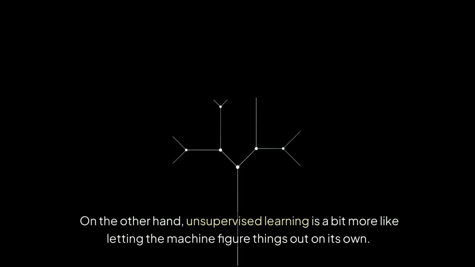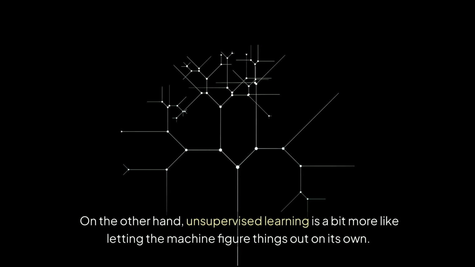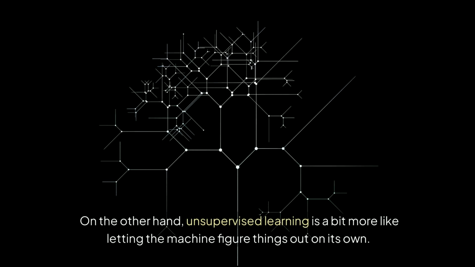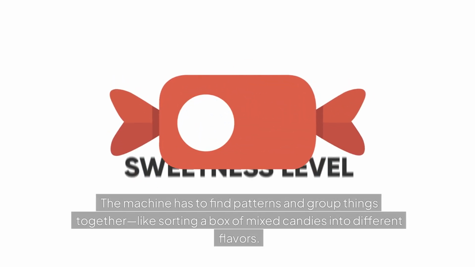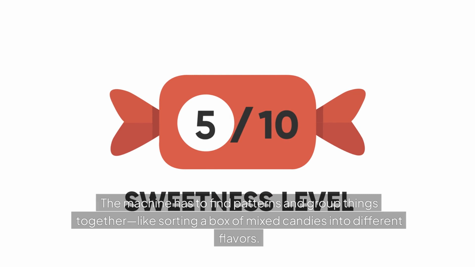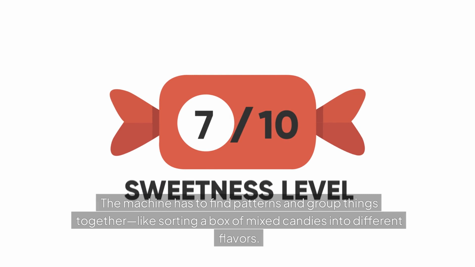On the other hand, unsupervised learning is a bit more like letting the machine figure things out on its own. You give it a bunch of data but no labels. The machine has to find patterns and group things together, like sorting a box of mixed candies into different flavors.